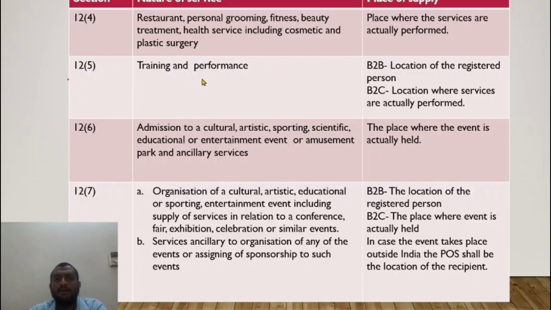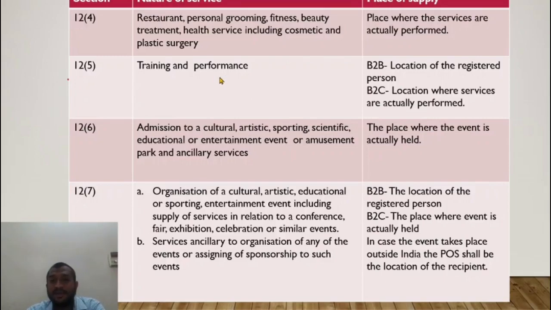Why did he not put it here? Why could he not have added this here? Why could he just not have said, why don't you add it to 12.4 and say that the place of supply is where the services are performed? Okay, the reason is, see, let us say accounting. Okay, one company is there, Softex Limited in Telangana. For the employees of the finance department of Softex Limited, I want to train them in the latest amendments in GST. So what do I do?